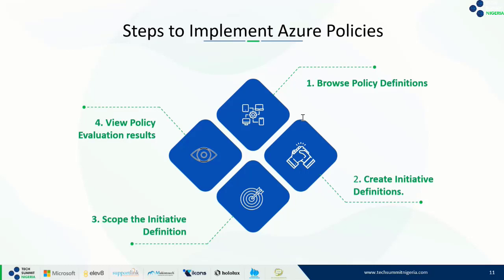You want to ensure that a particular branch office is compliant. Something like that, we can create an initiative definition. Once we have determined which policy definitions we need, don't forget that's the first step, then we can go further down to create this initiative definition. And don't forget, it will include more than one policy for us.